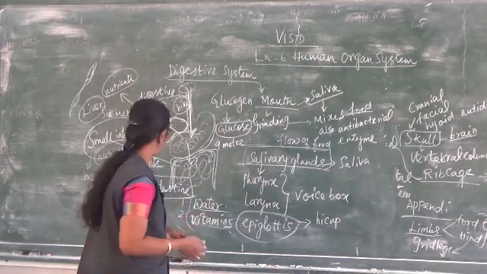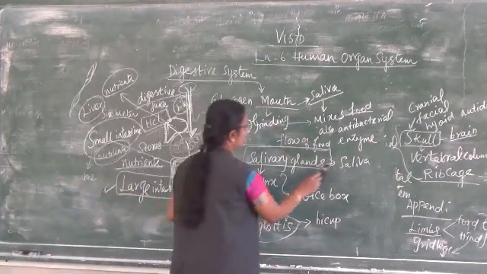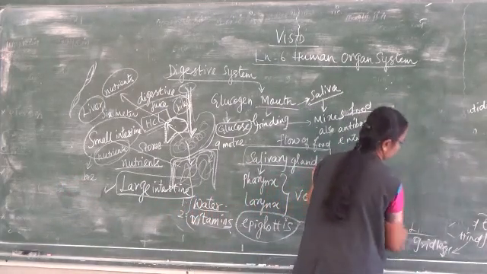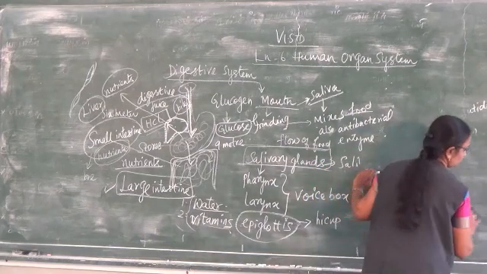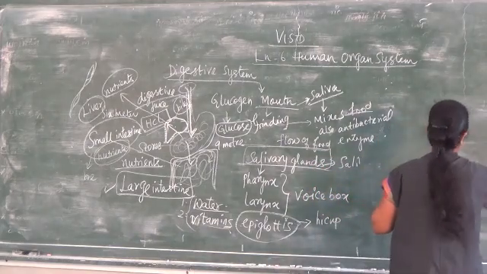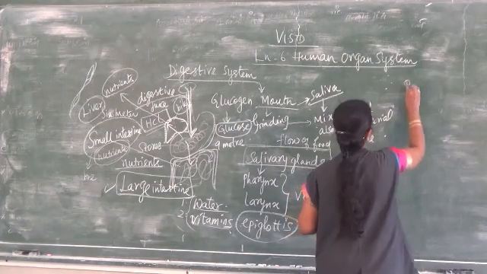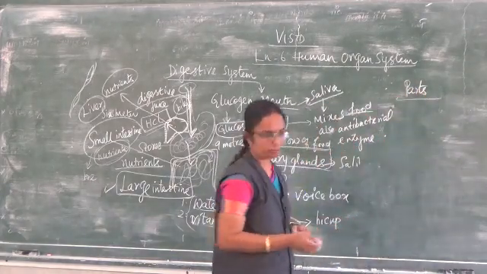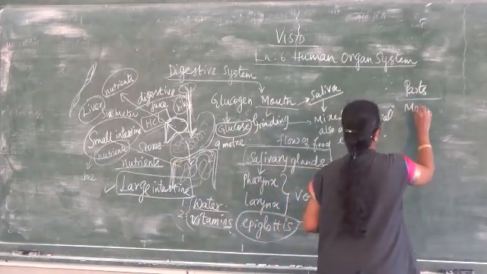What are the parts of the alimentary canal? So what does it comprise? First one, mouth.